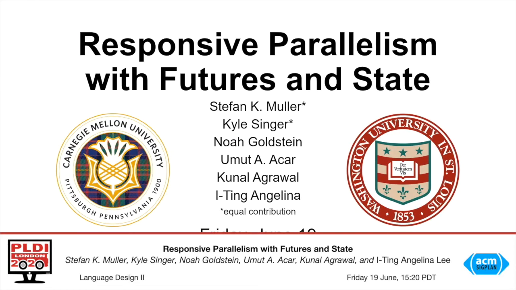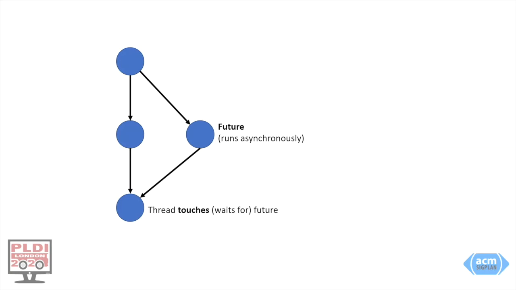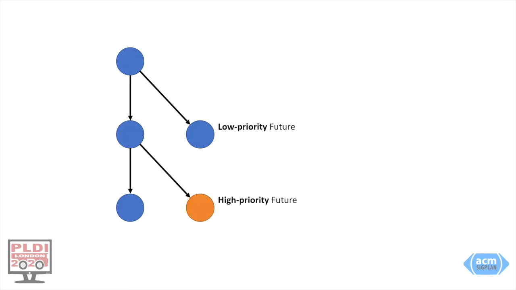Several recent papers have sought to combine the high-level parallelism abstraction of futures with the real-world demands of concurrent programming by allowing futures to be assigned priorities. These papers have developed cost models for responsiveness, scheduling mechanisms that respect priority, and type systems that statically prevent priority inversions. All of this work, however, assumes that programs are purely functional.